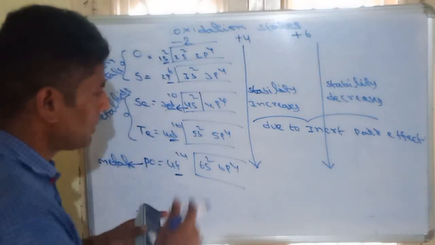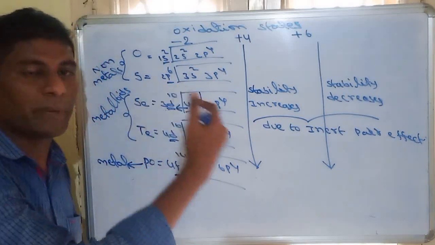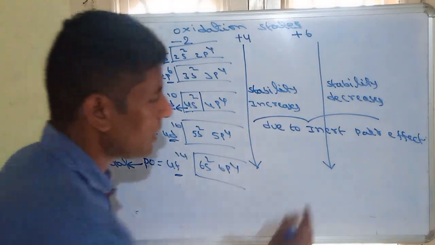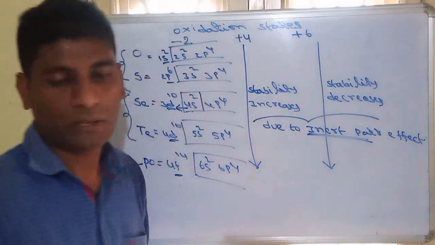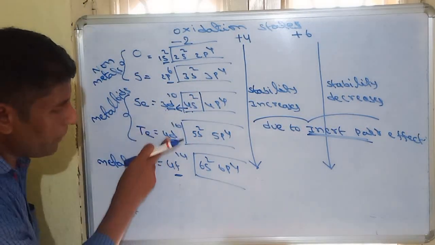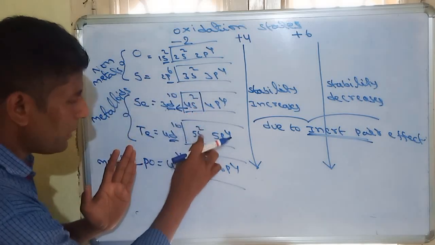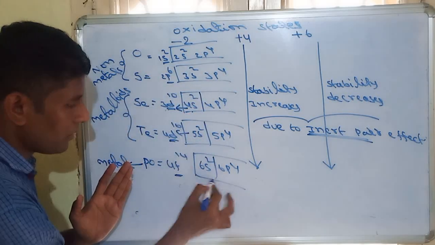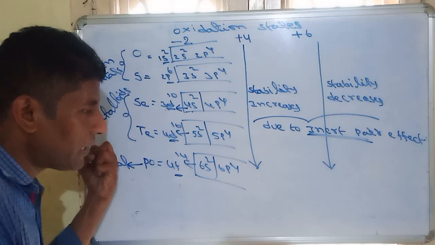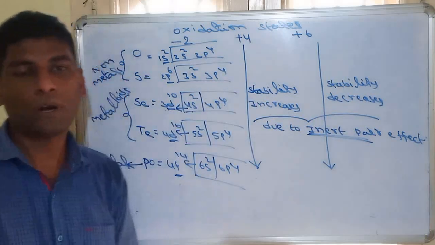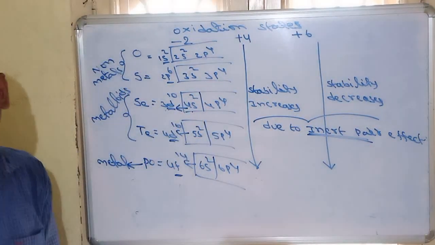So due to that, these electrons will not participate in the bonding. That process is called inert pair effect. Wherever d orbitals and f orbitals are entering, the outer s orbitals are attracted by the nucleus. Due to that attraction, they will not participate in the bonding. The process is called inert pair effect.